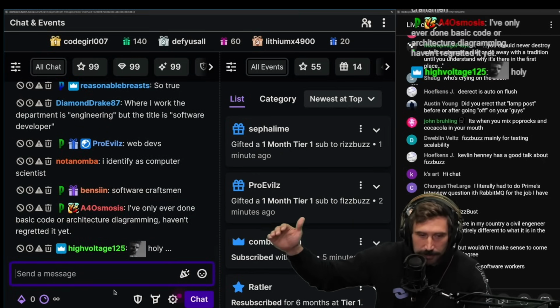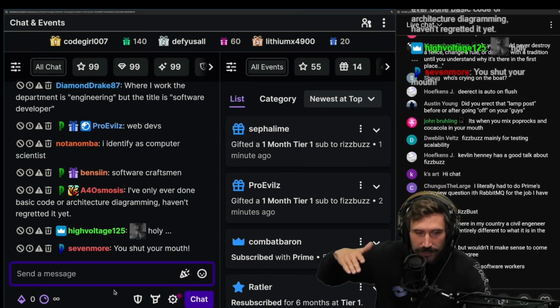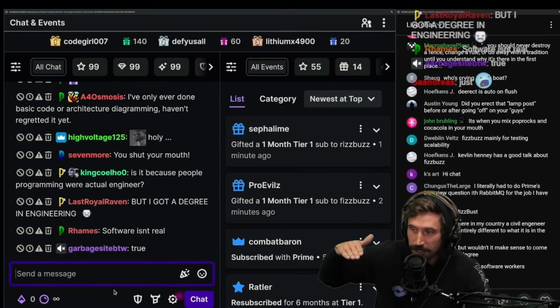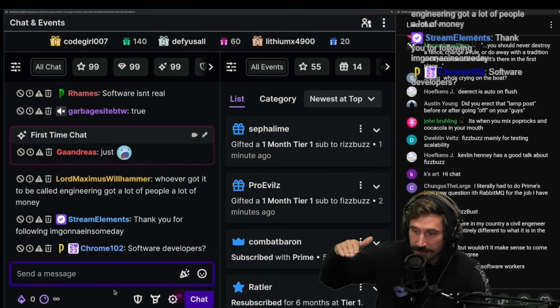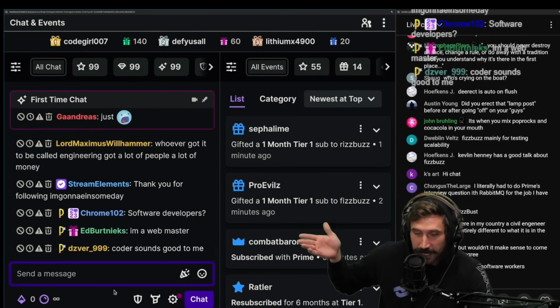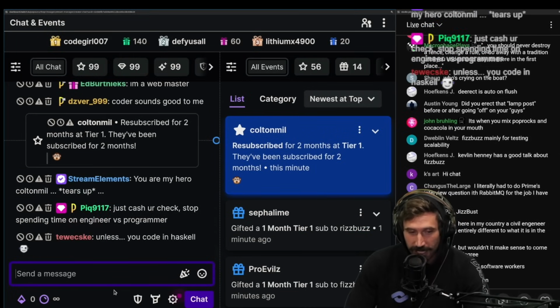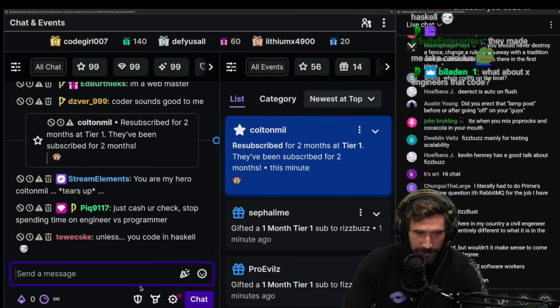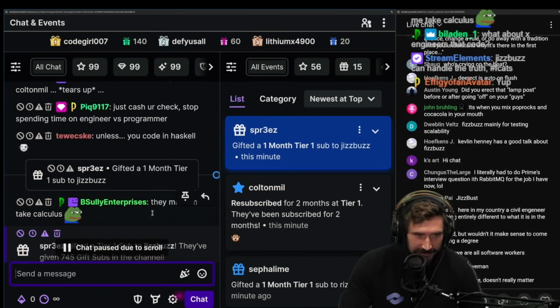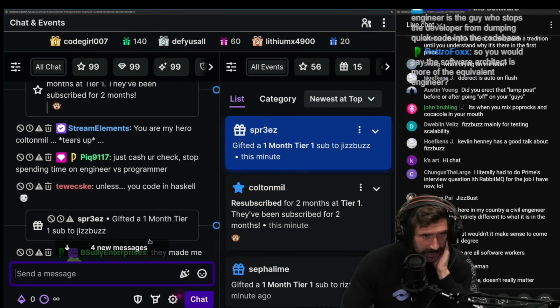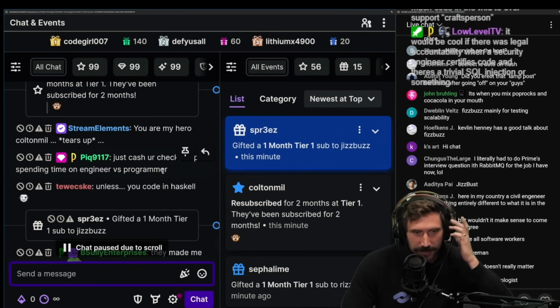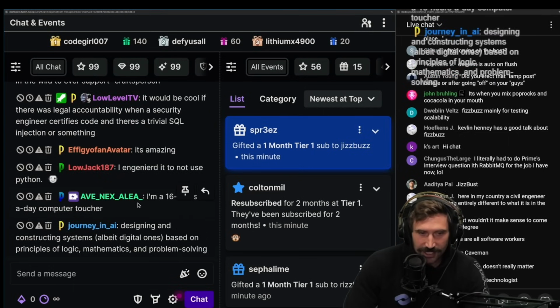It's like Fortnite building, right? Have you ever seen someone that's really good at Fortnite building versus someone that's not? You're pretty much programming, right? You're just like, oh, I can build a motel with Wi-Fi in 2 seconds. What can you do? Right? Just cash your check. Stop spending time on engineering versus programming. Yeah, dude, please. It just doesn't matter.